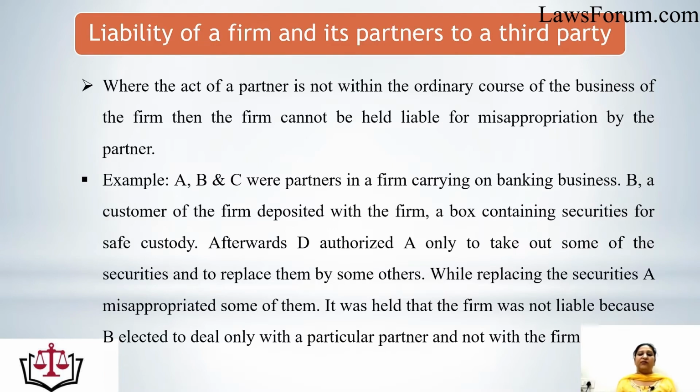So it was held that the firm was not liable because B dealt only with a particular partner and not with the firm. That means B has selected only a partner to do that particular task, to replace some securities with others. B has not authorized the firm, B has authorized only a partner, and it was not done under the ordinary course of the business of the firm. So in this case, the firm would not be held liable for the misappropriation of the money.